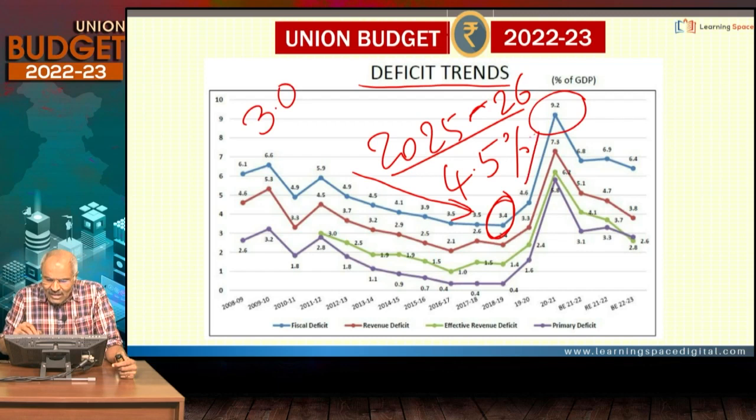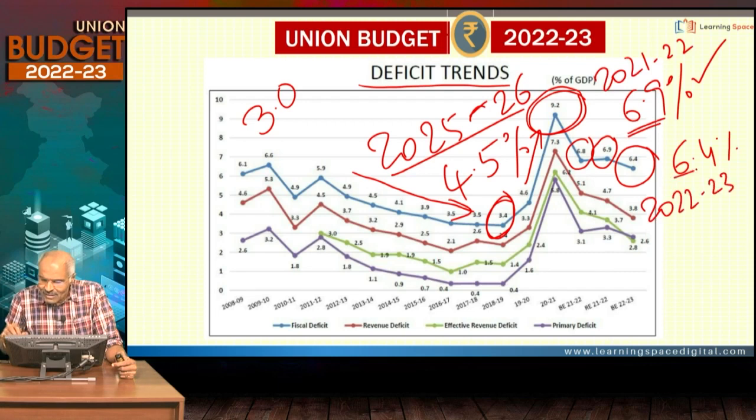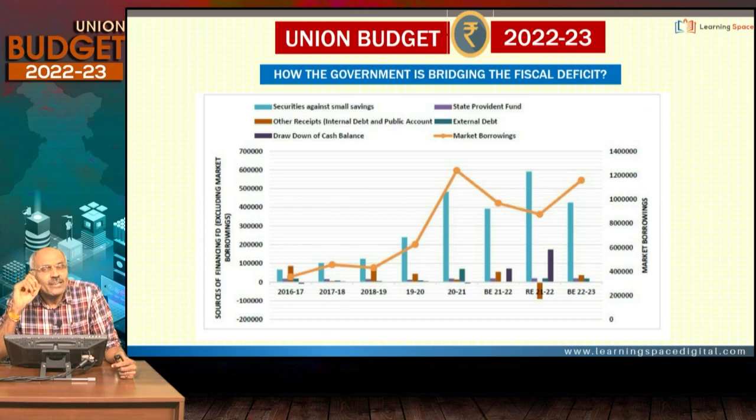But because of COVID-19, everything has gone haywire. So it was 9.2%, and subsequently, as far as the budget estimate is concerned, it was programmed at 6.8, but ultimately it came to 6.9% in 2021-22, and in 2022-23 it is planned at 6.4%. So friends, the fiscal deficit in the current financial year, that is 2021-22, is 6.9%. In 2022-23 it is programmed at 6.4%. So this trend is important, and the government said by 2025-26 it will bring it down to 4.5%.